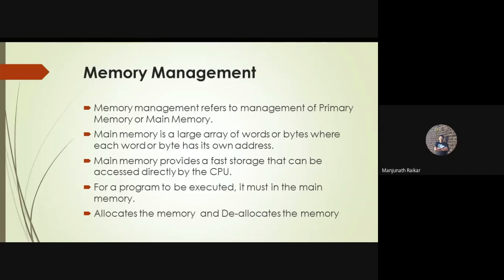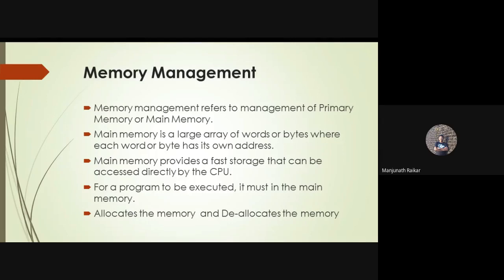For example, if you are moving from one place to another, on what basis do you move? With the help of an address, right? If there is a proper address, then only you can reach from one place to the other. Clear? If the address is not proper, is it possible to reach the other place? No, definitely it is not possible, right? That's why a proper address has to be given by the operating system in order to allocate memory.